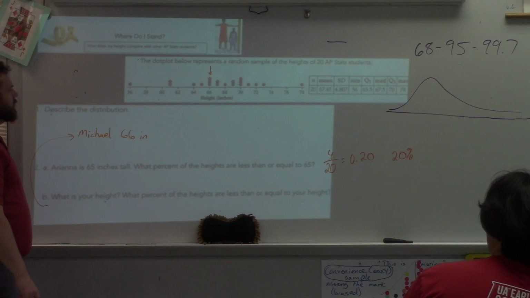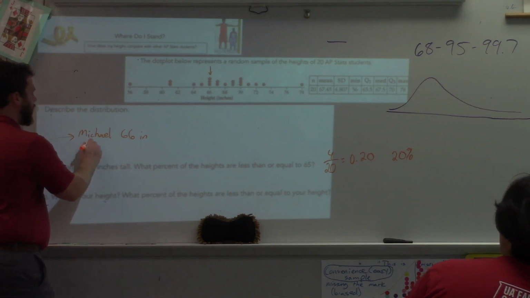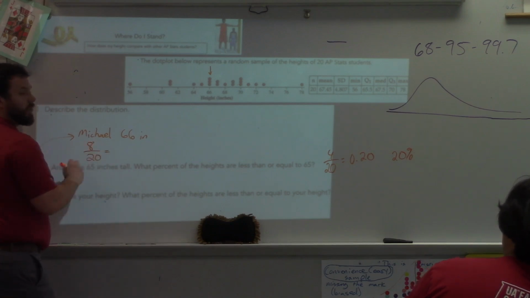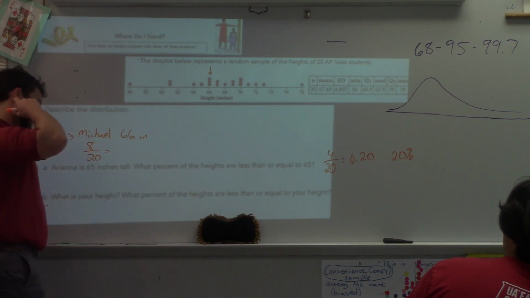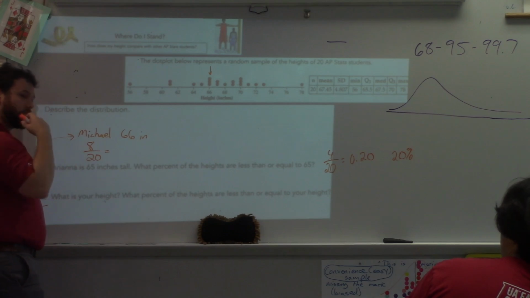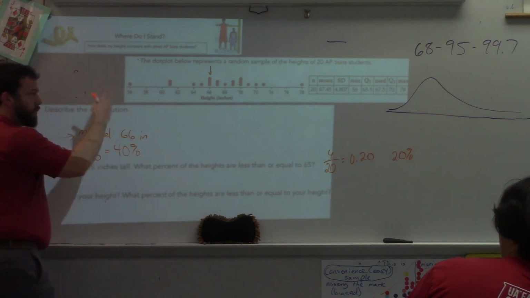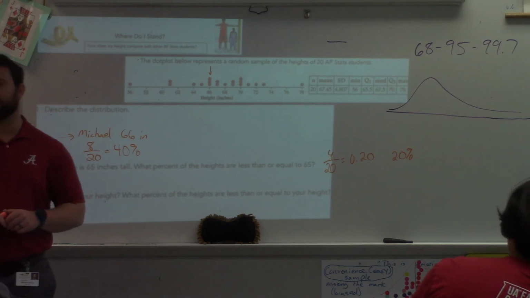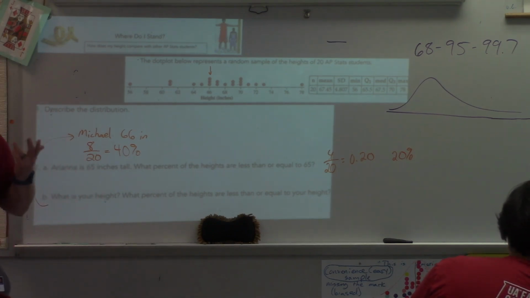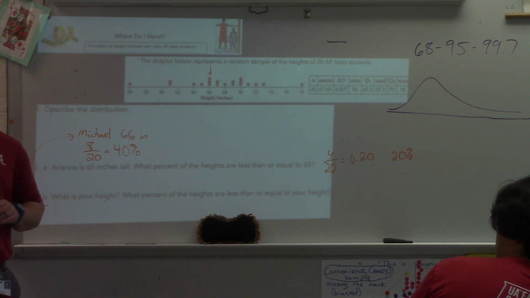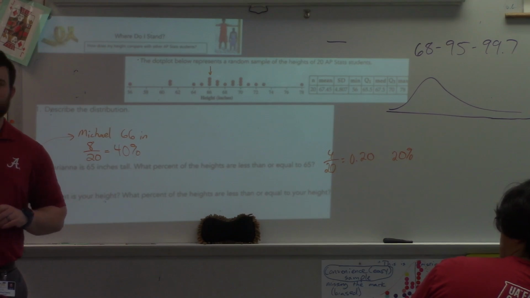Like 8 out of 20. So 8 out of 20 are at or below, so that's what percent? 40%. So 40% of people are at or below Michael's height. So do you want to know what his percentile is? 40th percentile.